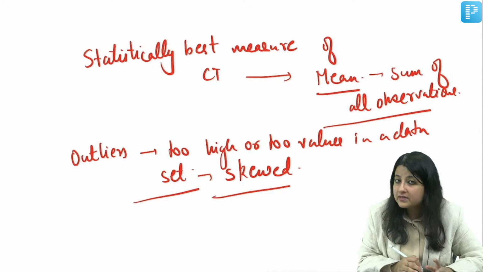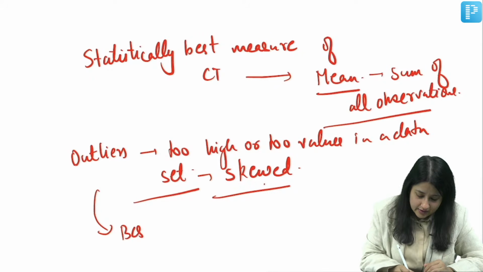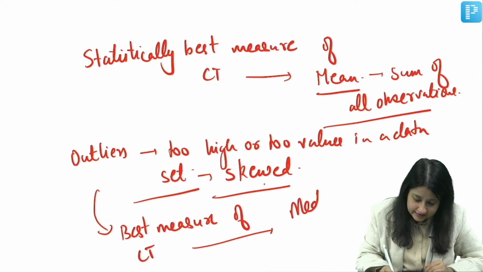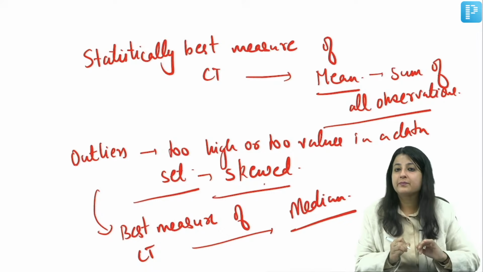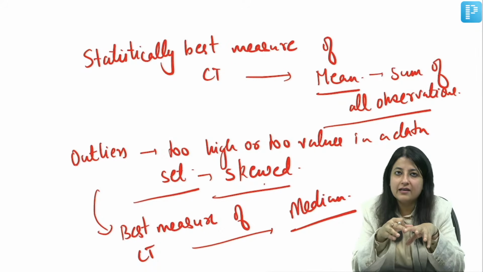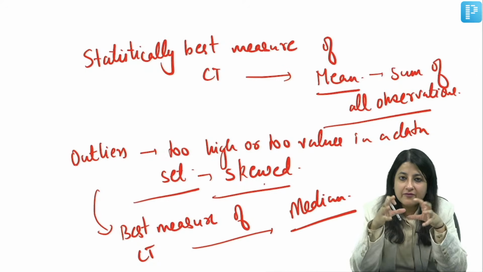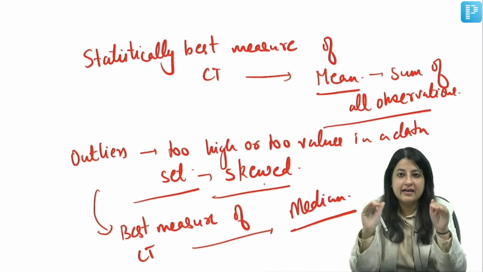Alright, and what is the best measure of central tendency in a skewed data set, everybody? Best measure of central tendency for a skewed data set is always median, because median is going to be the middle value. Too high or too low values will go towards one extreme. So, of course, the middle value will not get affected.